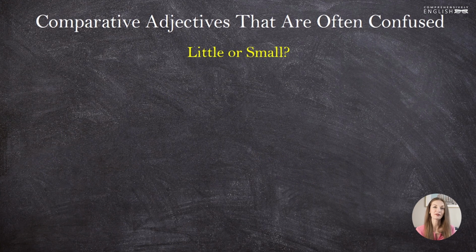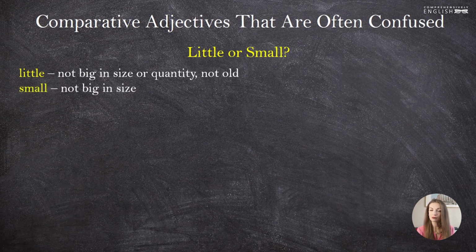Now I would like to clarify the difference between two adjectives that are often confused. These adjectives are little and small. What is the difference? Are they absolutely interchangeable? No, they are not. Little means not big in size or quantity, or not old. Small means not big in size. We are not speaking about the age here. If something is small, it's compact.